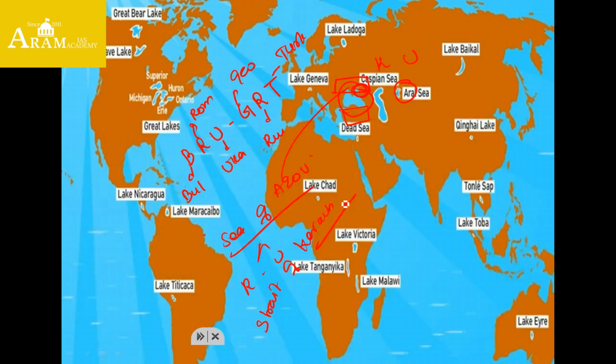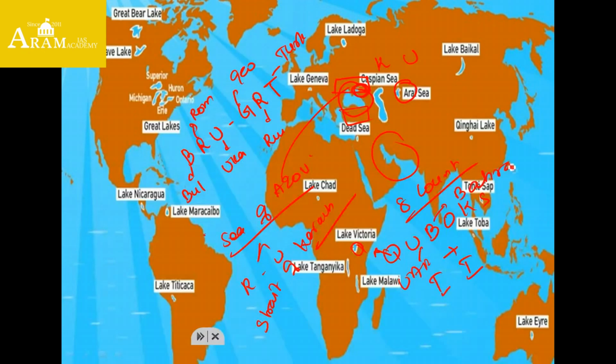Next important thing which appeared in the news is Persian Gulf. Persian Gulf is surrounded by 8 countries, which are called Q-BOKUS plus II countries. Q stands for Qatar, U for UAE, B for Bahrain, O for Oman, K for Kuwait, S for Saudi Arabia.